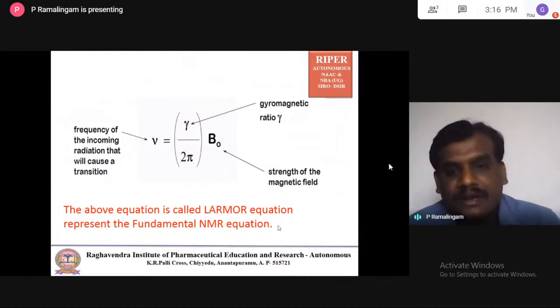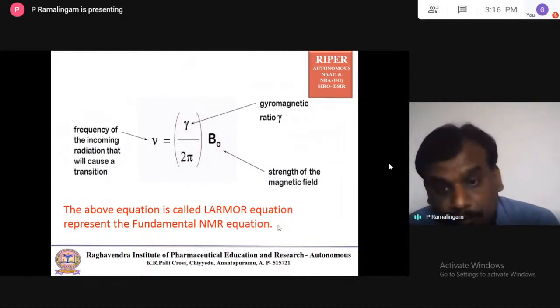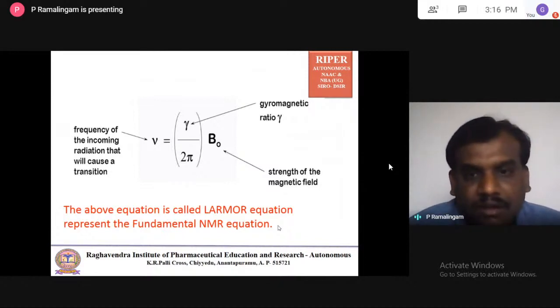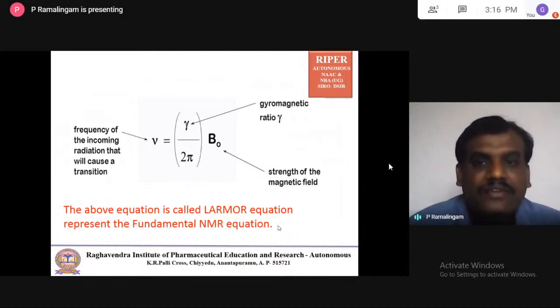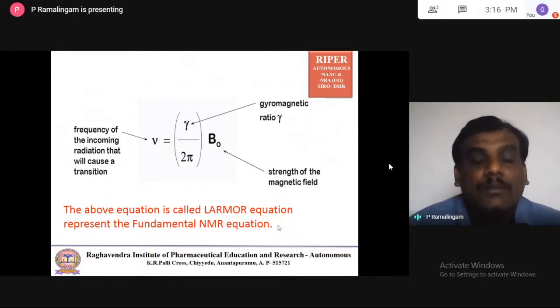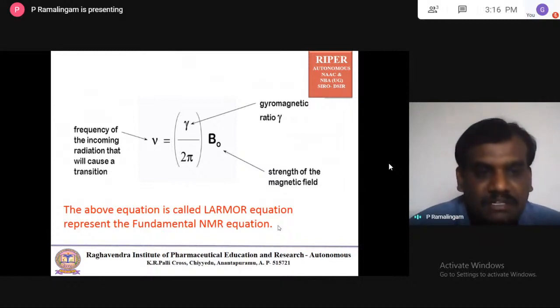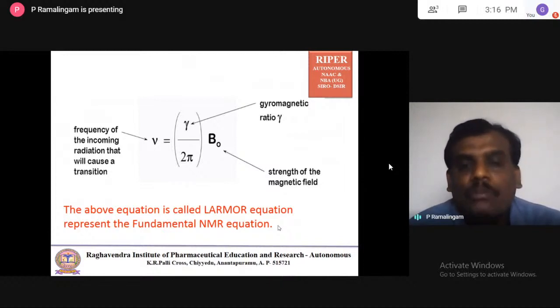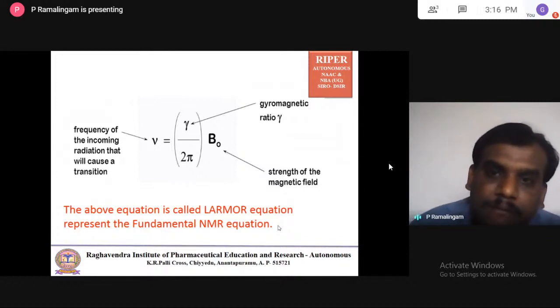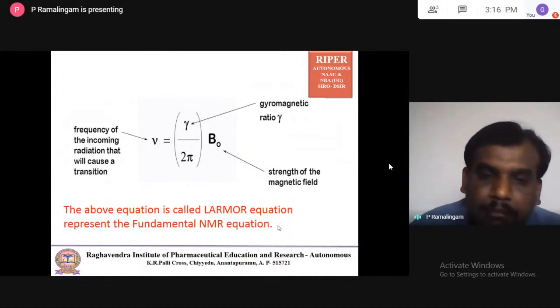Generally, we call it the fundamental NMR equation. It is also called the Larmor equation. Here, as I told you, the precessional frequency, or the frequency of the external radiation, is the amount of radio frequency required to induce transition. I mean, how much energy in the form of radio frequency is required to flip a nucleus from the low energy to high energy, I mean to transit from minus half to plus half.